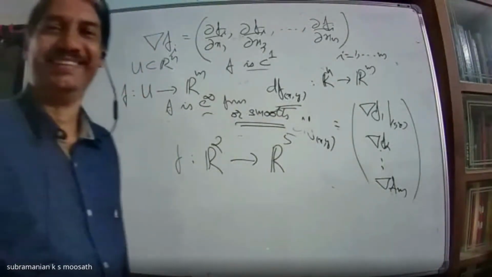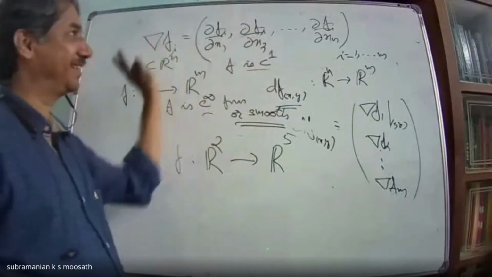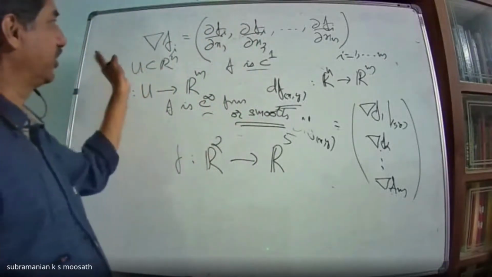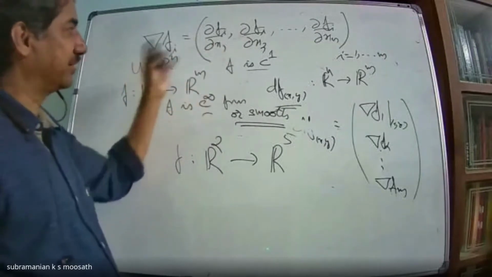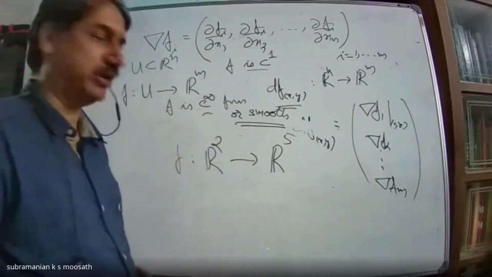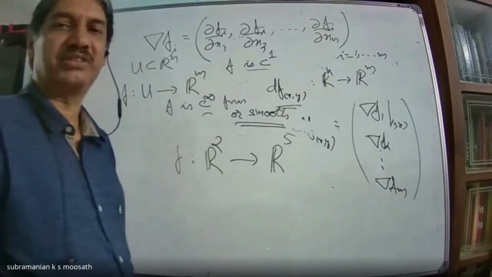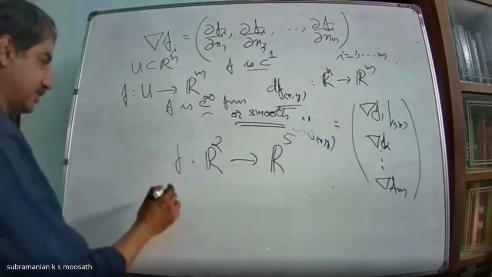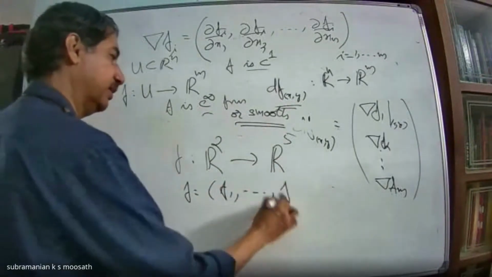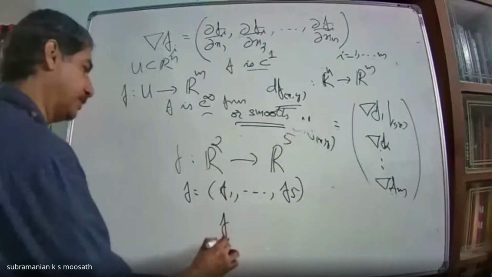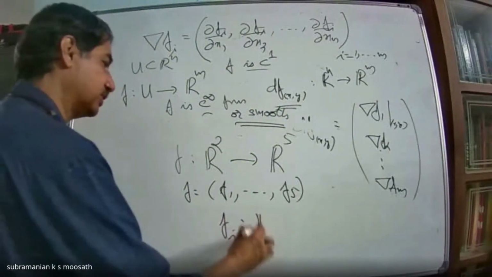There it ends. You will study functions with components f1, f2, etc., then its continuity, differentiability, partial derivatives, the connection between total derivative and partial derivative. But once this question comes, gone. Because how many components does this f have? 5 components you need. That means it is as good as defining 5 real valued functions.